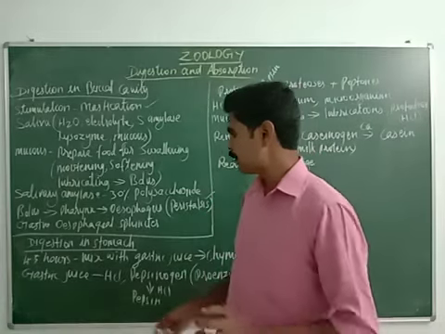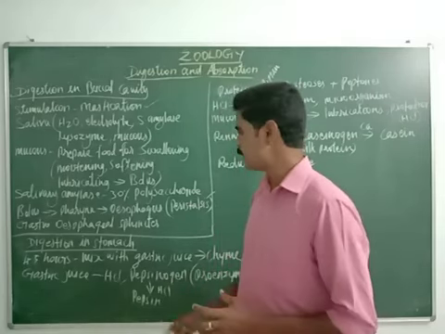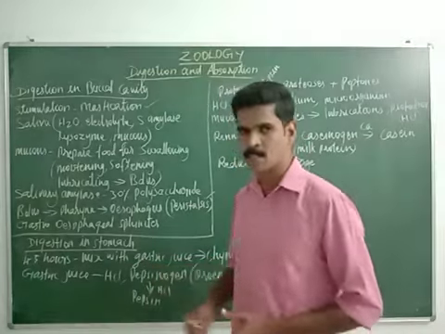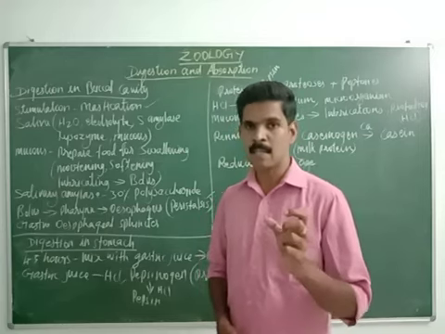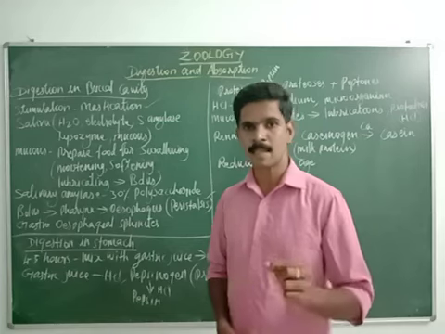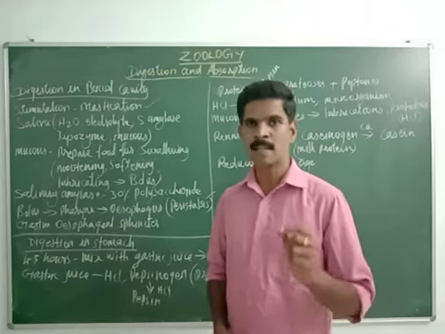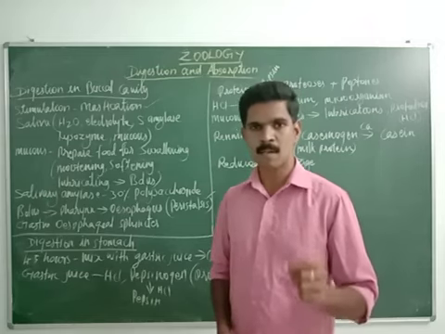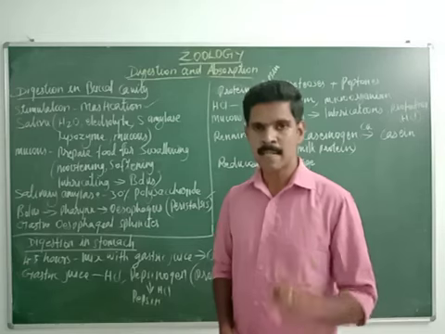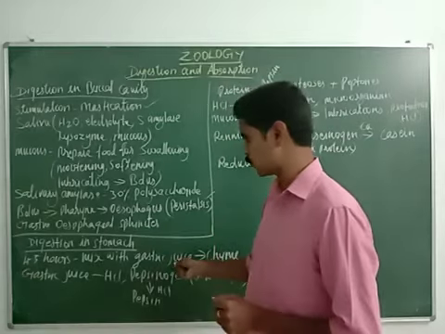When the food is kept inside the stomach, it is mixed with the gastric juice. Here gastric juice means a liquid-like substance secreted by the gastric glands. These gastric glands are located in the wall of the stomach. The wall of the stomach consists of a large amount of gastric glands, which secrete a liquid called gastric juice.